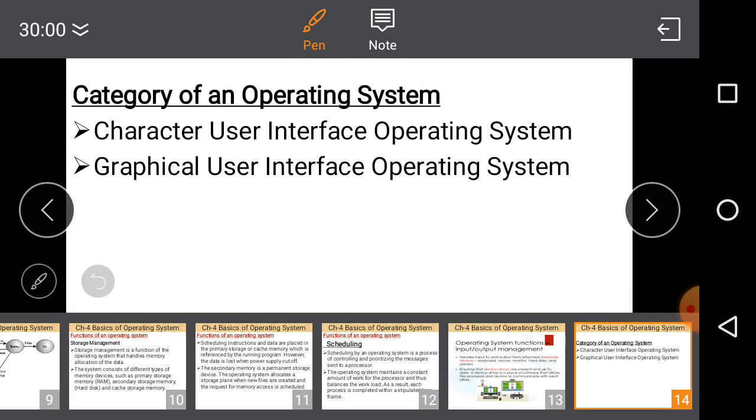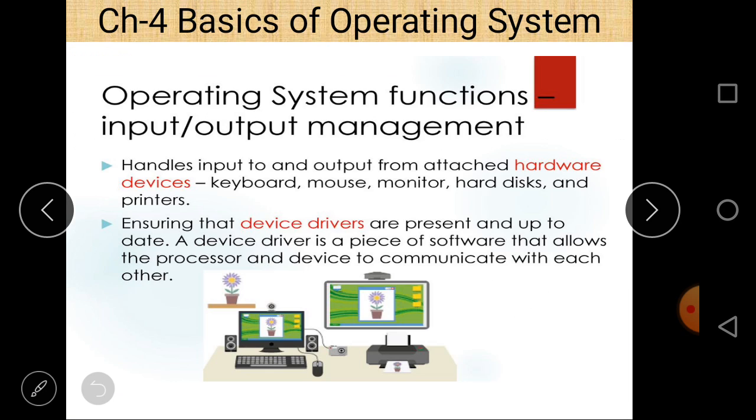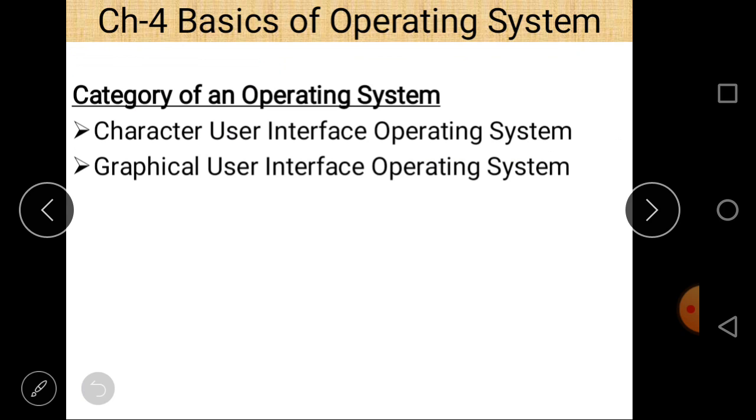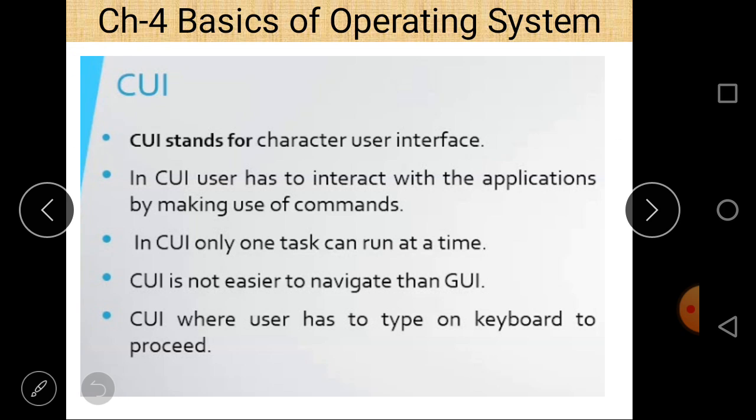And last is CUI and GUI. That is the difference, and this is asked many times in examinations for ninth class: what is the difference between CUI and GUI? These are the two basic categories of an operating system. CUI is the oldest category, and most modern computer systems use an operating system with a graphical user interface. And the difference is very clear.